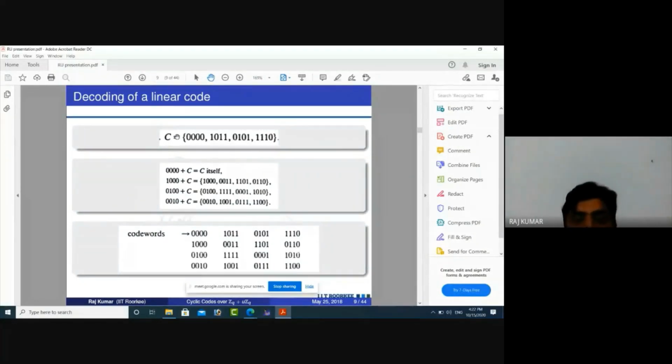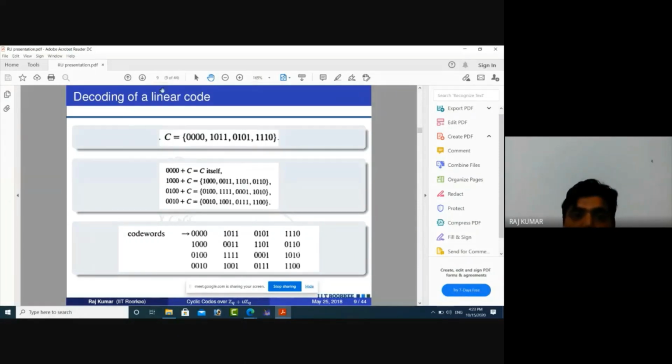Now, decoding of a linear code. We have seen how we can encode the message. Encoding means we have to add some redundancy to the message. Now we are going to learn the process of decoding of a linear code. The main importance of linear codes is that encoding and decoding are very simple. There is no difficulty in encoding and decoding; it is very easy to encode and decode a message.